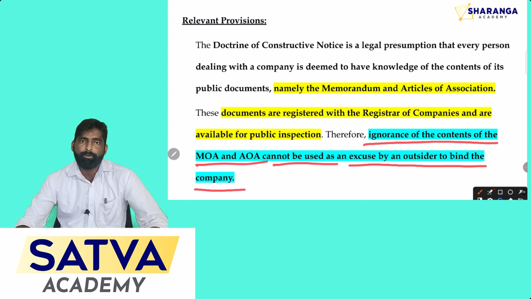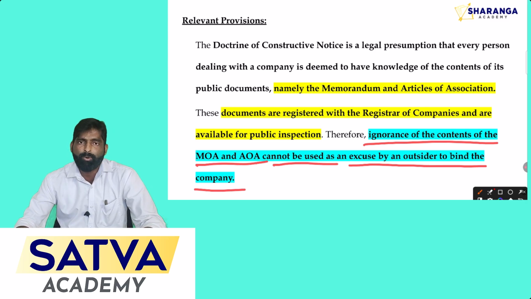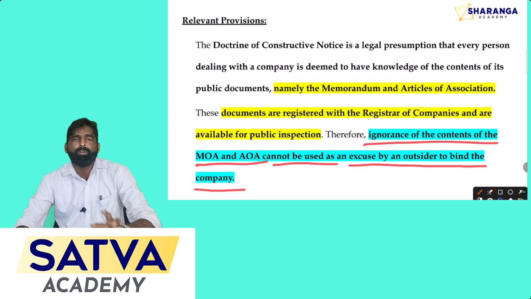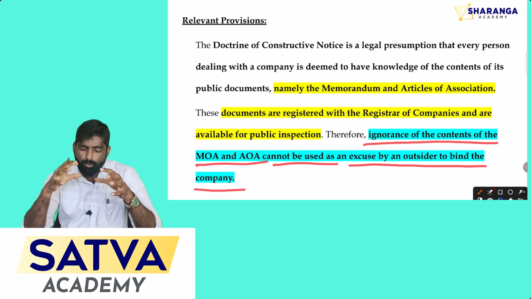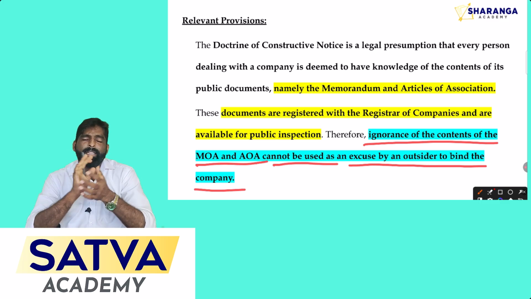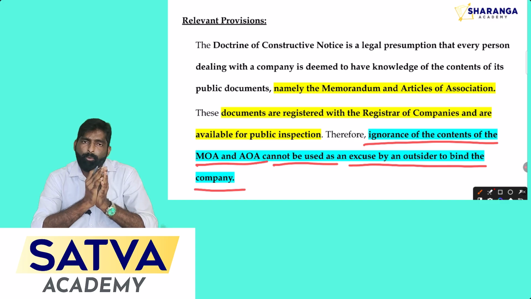Now this is the provision. So once you neglect the legal provisions of the AOA and after that you have entered into a contract with the company, you will not get any remedy from the court of law. So here the problem is made by Swift Finance. They have neglected the AOA and they allotted the money to Alpha company.